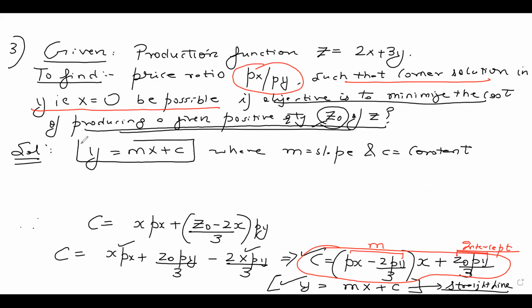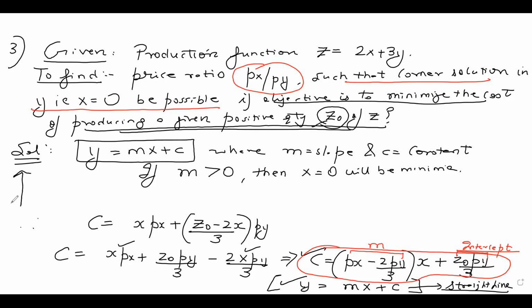This is the equation of a straight line. When will this straight line have a minima at x equal to 0? If the slope is positive, then x equal to 0 will be the minima. Because if the slope is positive, it means the line is upward sloping.